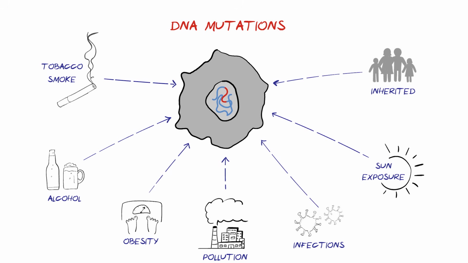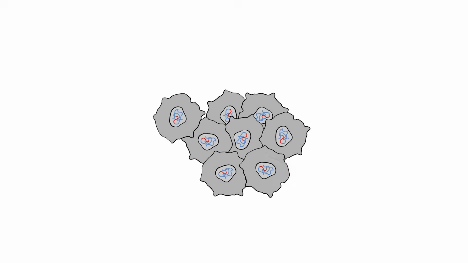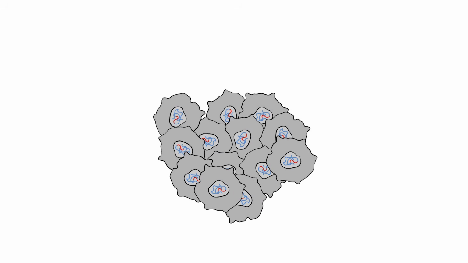Mutations are often harmless, but sometimes cause a cell to copy and grow uncontrollably, which is how a cancer starts. These abnormal cells keep creating copies of themselves, growing into a clump or mass of cells called a tumor.